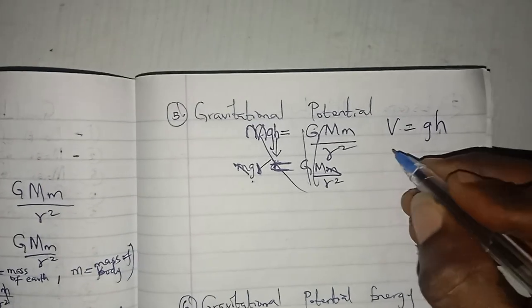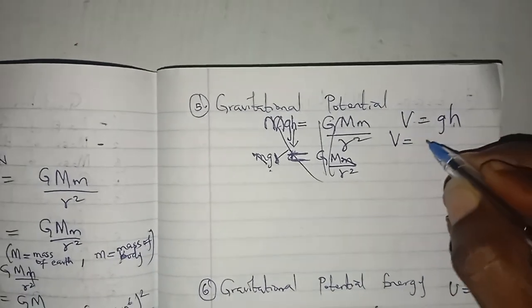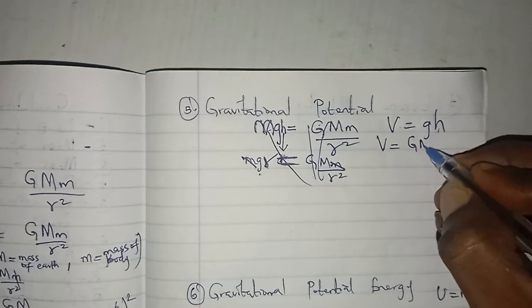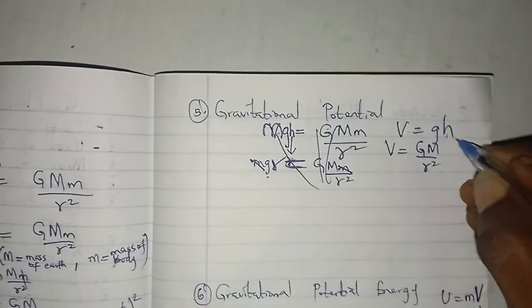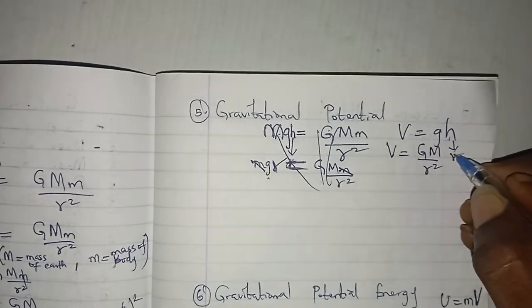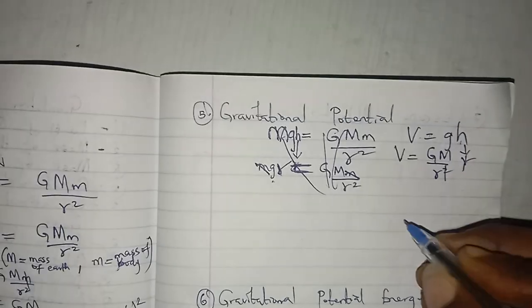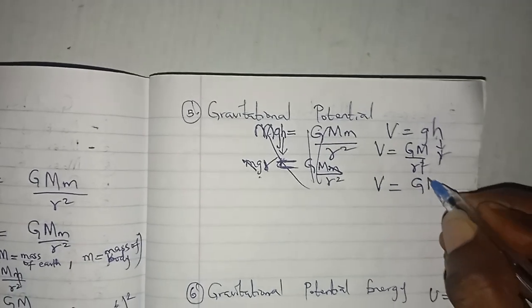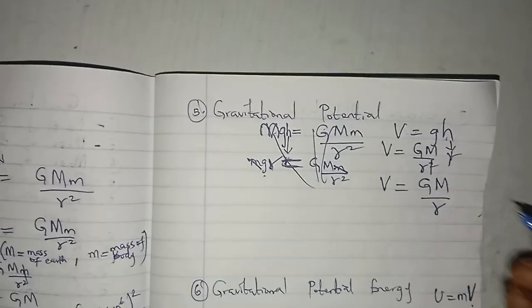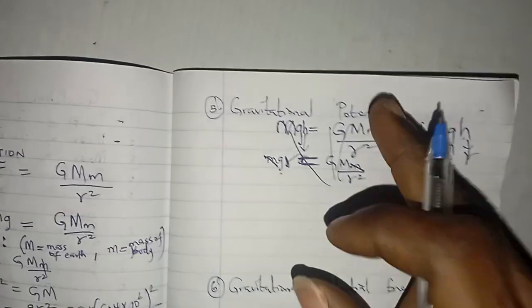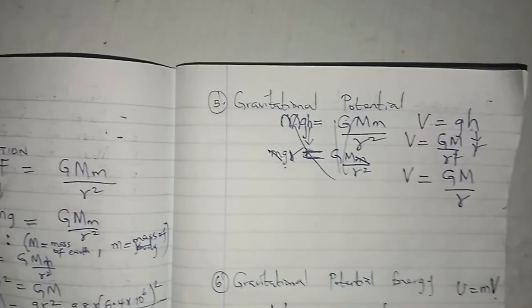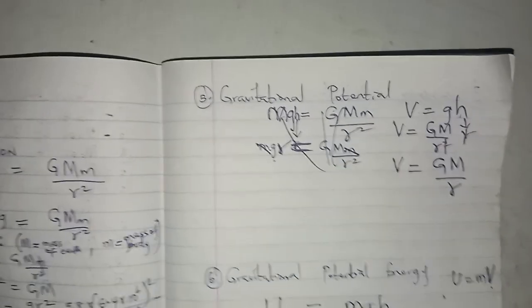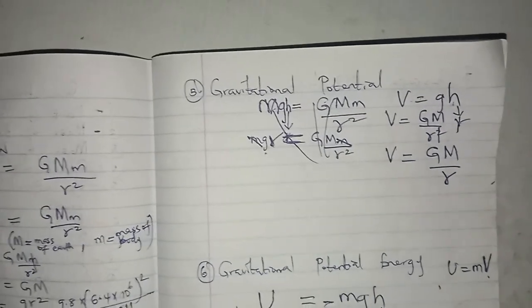So this is it. That means V is equal to, and we know that g is the same thing as GM over R square. I told you this h is R. So this will cancel this, so that I have V is equal to GM over R. So the mistake I made was putting this before this. I should have put this one before this one. So this is how to get it.